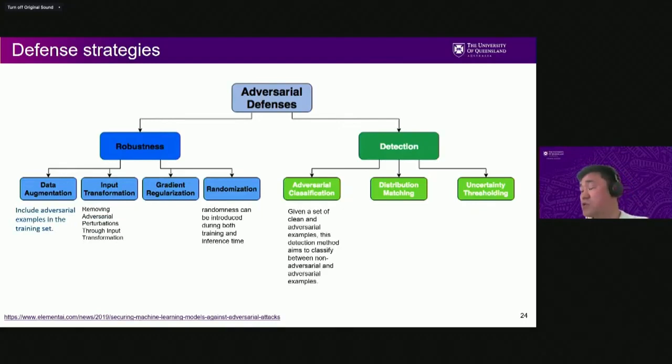And also we can try to detect adversarial samples if we can find a very clear boundary condition. We can also try to map the distribution of the data set. If the adversarial example has a very different distribution from the benign and originally malicious traffic, then it can be identified as well. And sometimes you can use an uncertainty thresholding value to detect adversarial examples. Those are some existing ones. Of course, I don't have enough time to cover all the details, but that's the general strategy in terms of defense against adversarial examples and adversarial attacks.